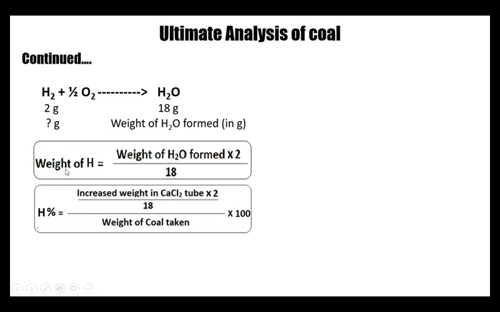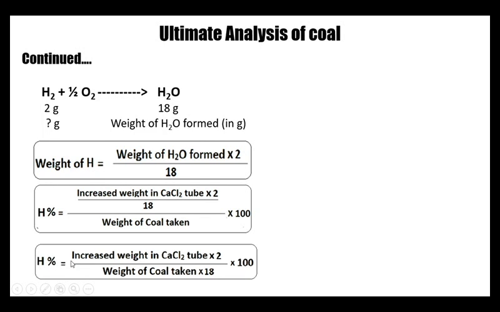Now, for the weight of hydrogen, I have taken the increased weight in the calcium chloride tube, because this increase is equal to the weight of water formed, since whatever water is formed is absorbed in this calcium chloride tube. Therefore, the increase in weight corresponds to the weight of water formed into 2 by 18. This whole is the weight of hydrogen, divided by weight of coal taken into 100, which gives us the percentage of hydrogen. So percentage of hydrogen is equal to increased weight in the CaCl2 tube into 2, by weight of coal taken into 18, into 100.